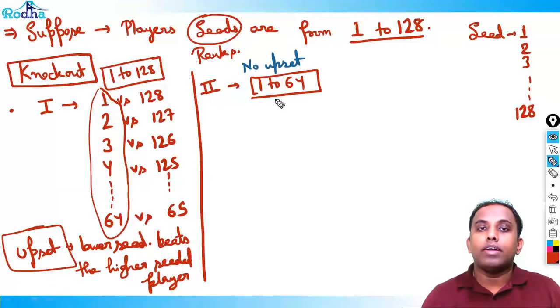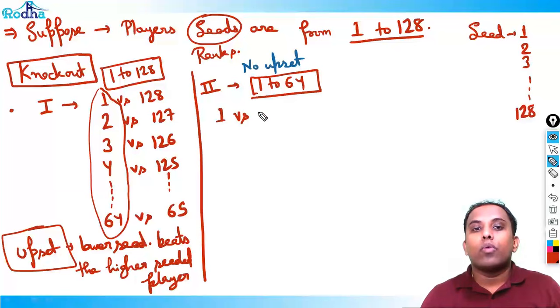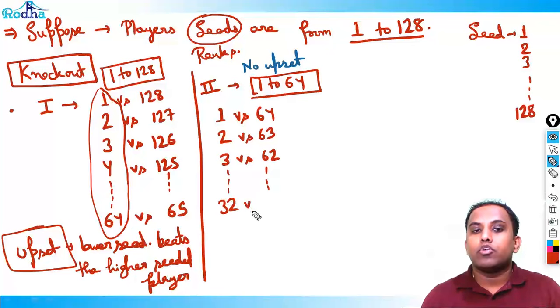So how are the matches played now? The highest seeded player plays the lowest seeded player left. Like, who will 1 play? So 1 will play with 64, right? 64 is the lowest seeded player available right now. Then the second highest player plays with the second lowest seeded player. So it is 2 versus 63. Then 3 versus 62, like that. 64 half is 32, so the last match will be 32 versus 33. This is for the second round, correct?